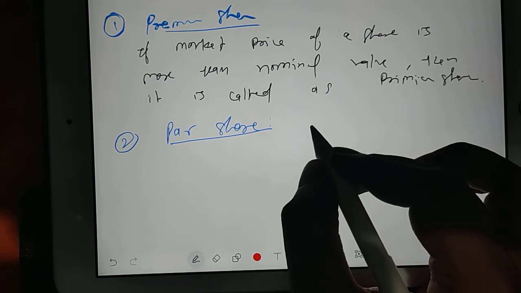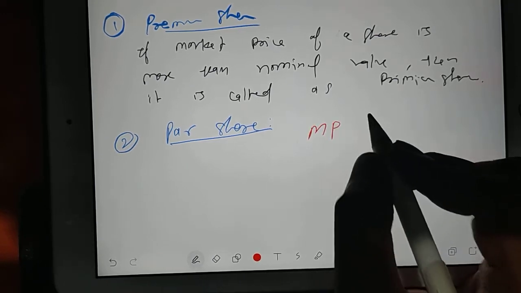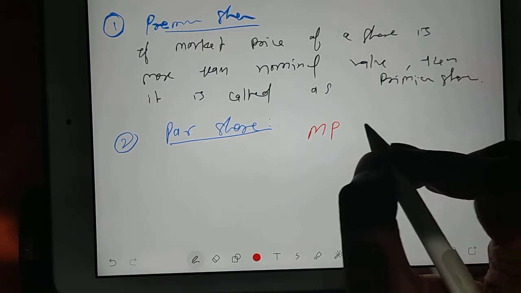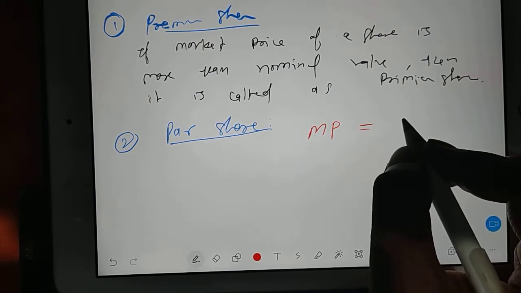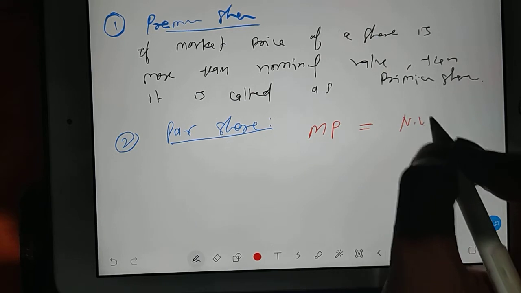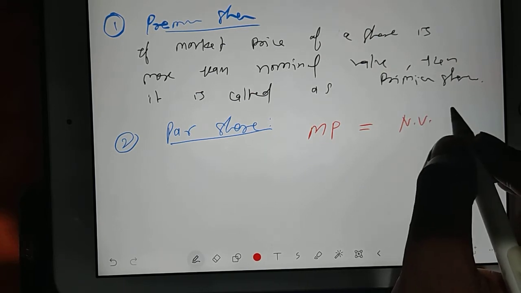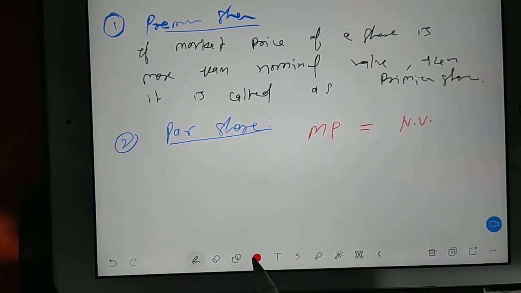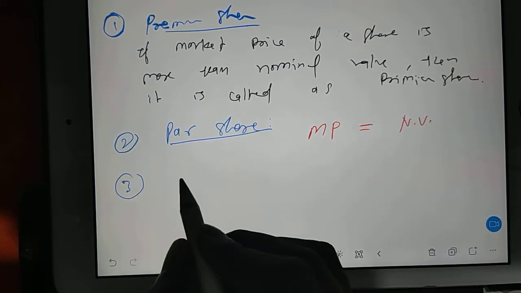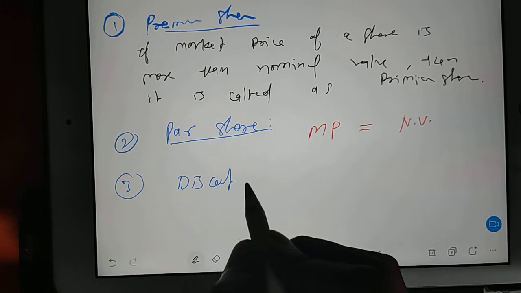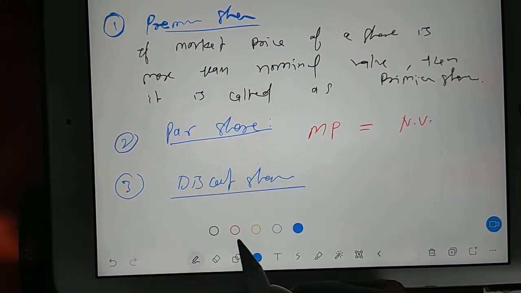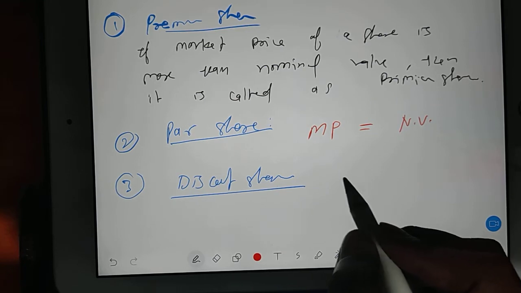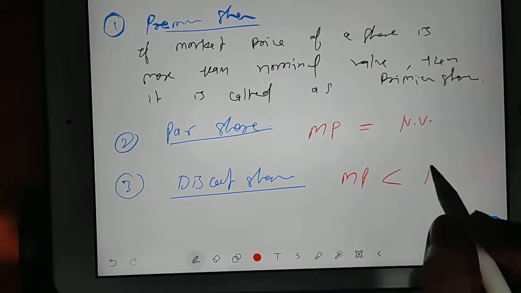Again, very clear. Your market price is equal to your nominal value, that is nothing but your face value. Then you will say par share. And the last one is discount share, where the market price of the share is less than the nominal value.